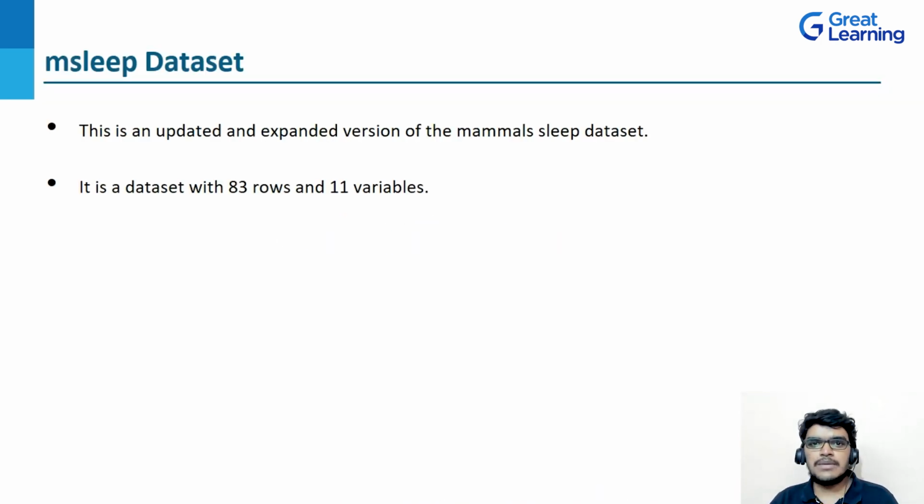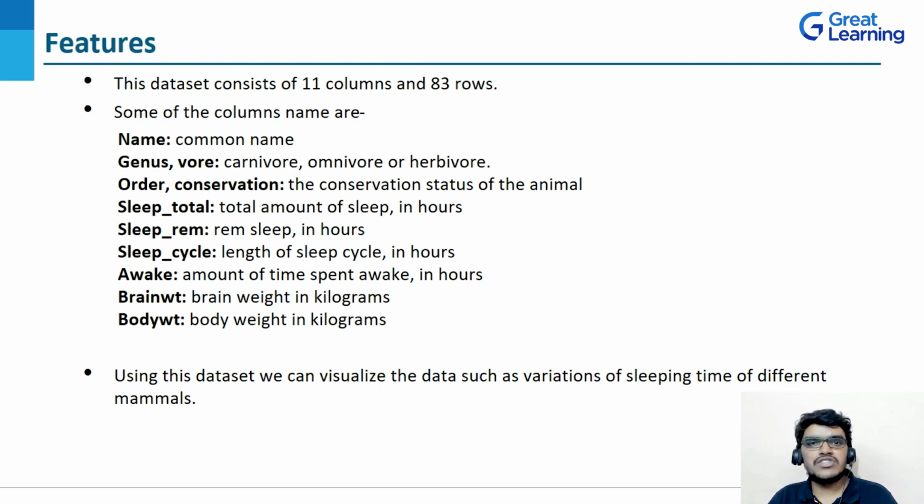Coming to the MSleep dataset, this is an updated and expanded version of the Mammal Sleep dataset. This dataset contains 83 rows or records and 11 attributes. So now let's jump into the features of this dataset. As I told you, this dataset contains 11 columns and 83 rows. So let's understand each column or attribute.